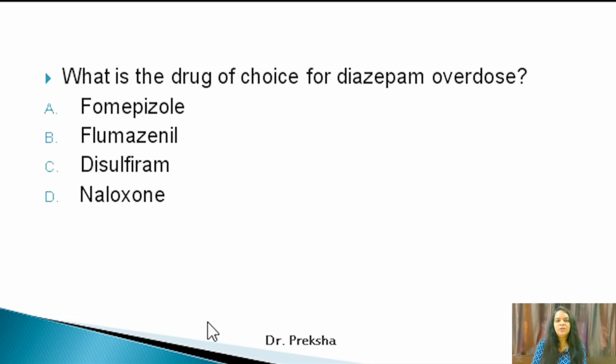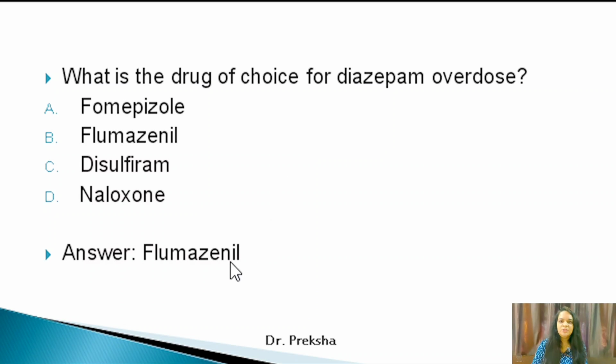Now coming to another MCQ, what is the drug of choice for diazepam overdose? Diazepam belongs to the benzodiazepine group, and the drug of choice for benzodiazepine poisoning is flumazenil. So you have to remember that flumazenil is the drug of choice for benzodiazepine overdose. Other options, fomepizole, disulfiram and naloxone, these are not correct.